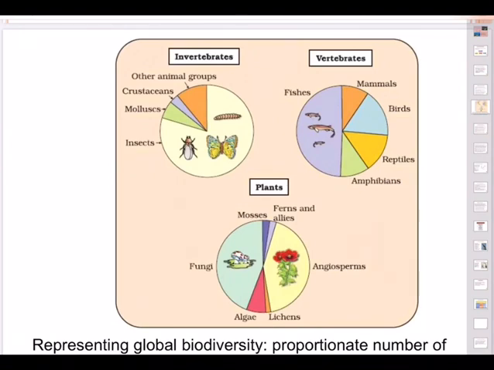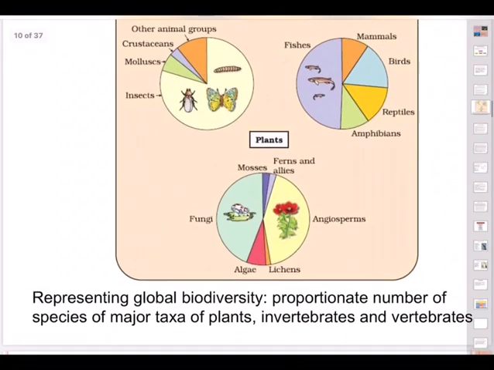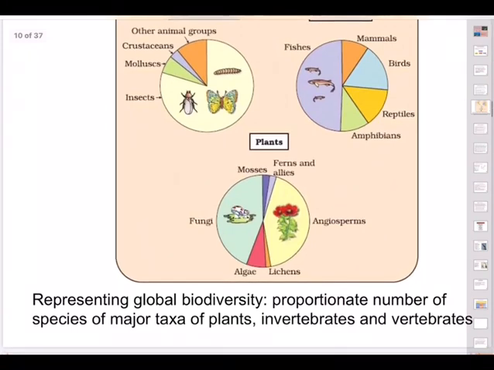And what about plants? In the case of plants, I want you to focus on fungi, left side. Yes, fungi has occupied the maximum. And on the right side, our own beautiful flowering plants, angiosperms, and lichens, comparatively a very small area, and algae, a relatively bigger area.